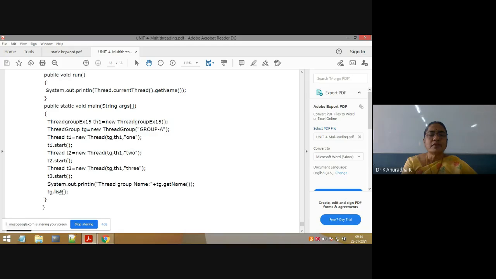That's why tg.list gives the output 1, 2, 3, because these are the 3 threads which are added to the thread group with the name group A. So tg.getName gives group A, and next tg.list gives the output 1, 2, 3. So this is the program on thread group.